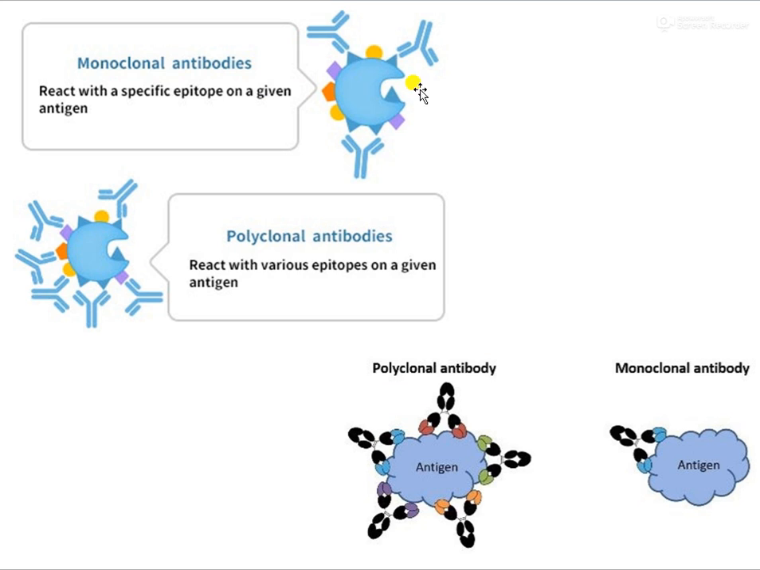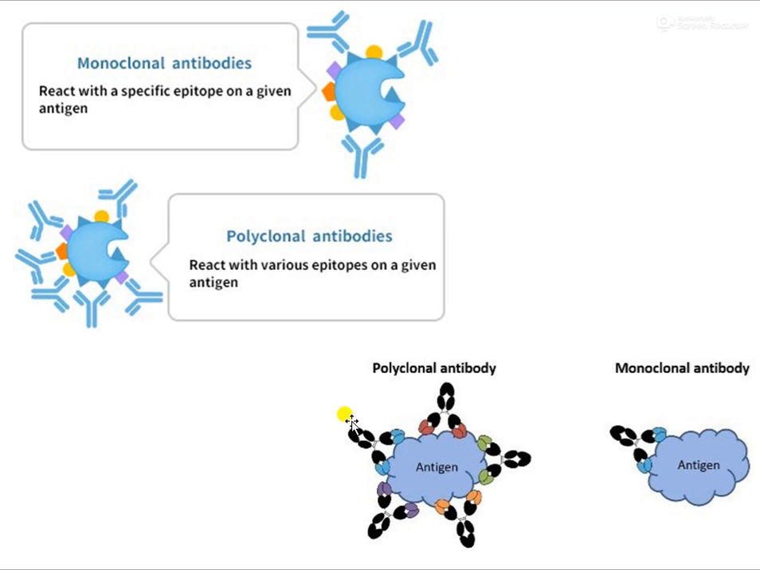Now, if you consider this antigen, you can see that on its surface there are different types of epitopes present. There are blue epitopes, pink epitopes, green epitopes, orange, violet, different types of epitopes. So, when antibodies are produced against these epitopes of an antigen, different types of antibodies are formed.